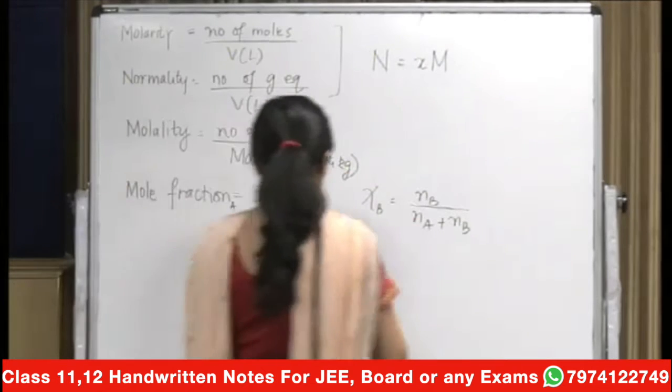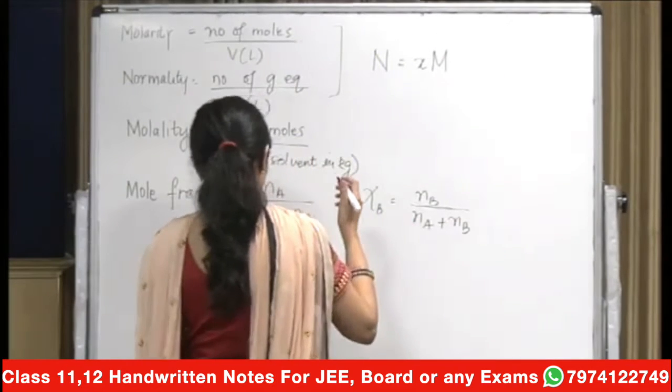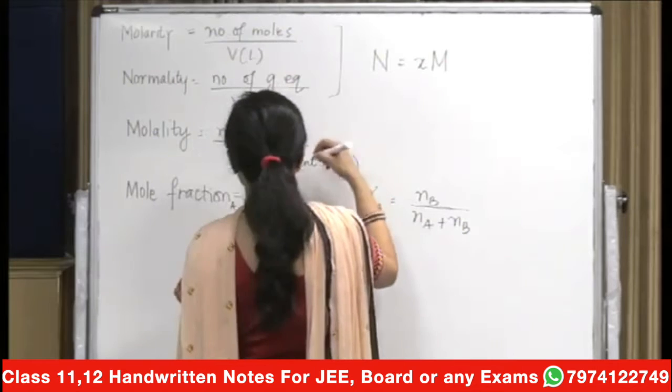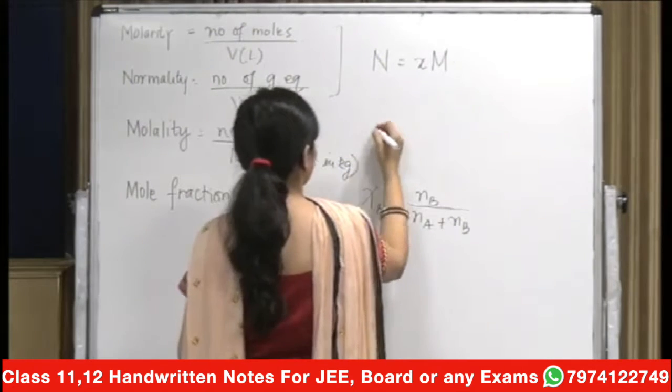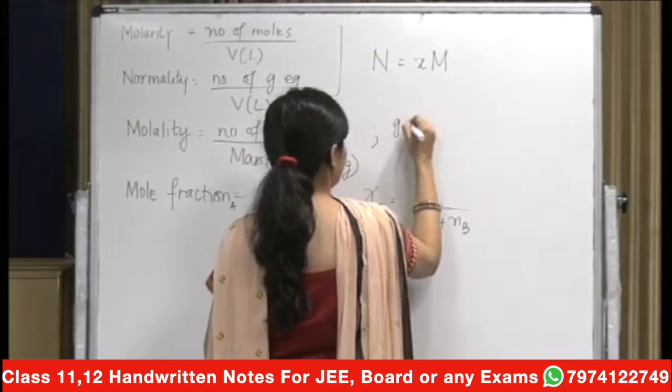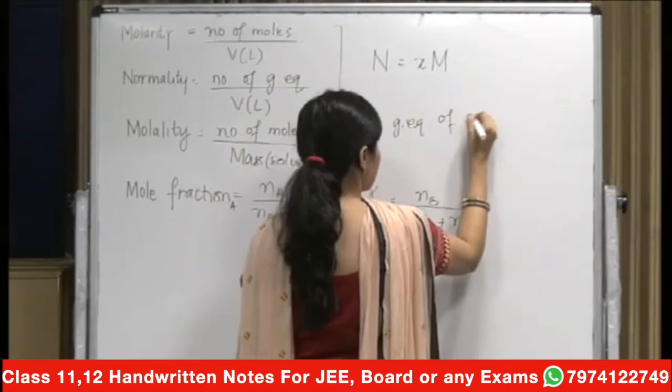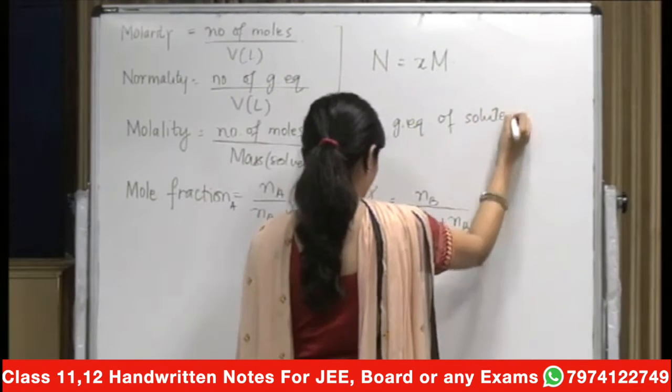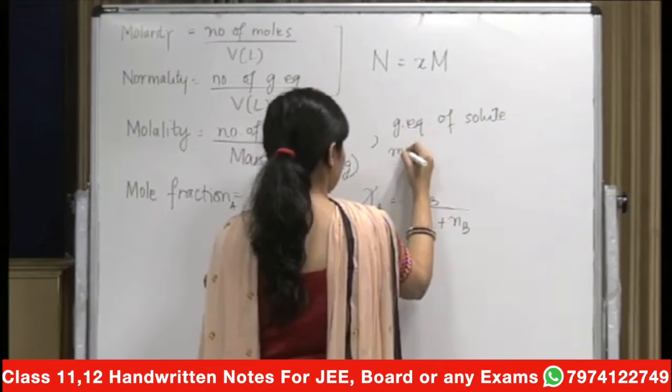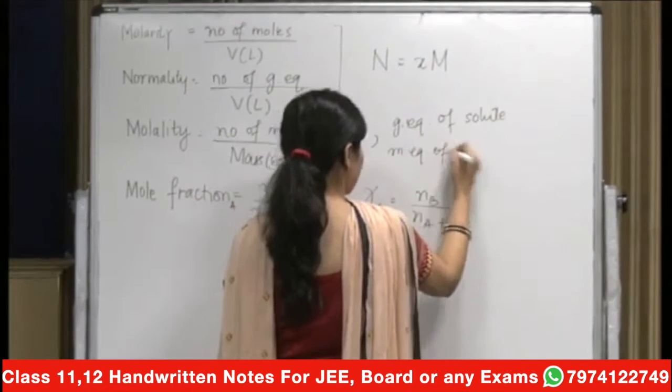Another thing that we can write here is that you can also find out the gram equivalents of solute or milli equivalents of solute. How?